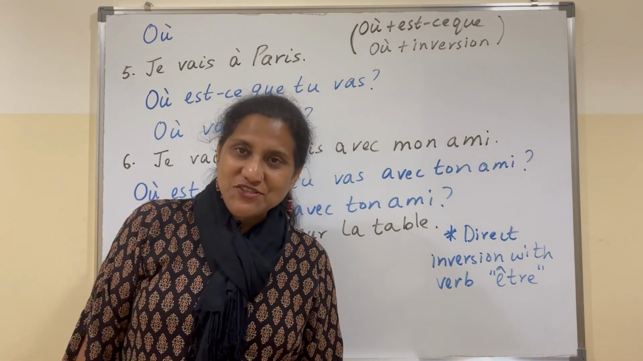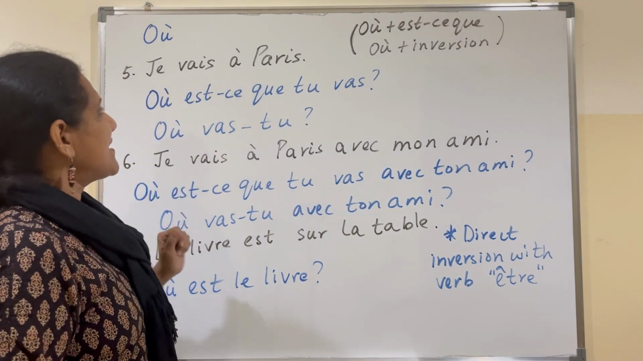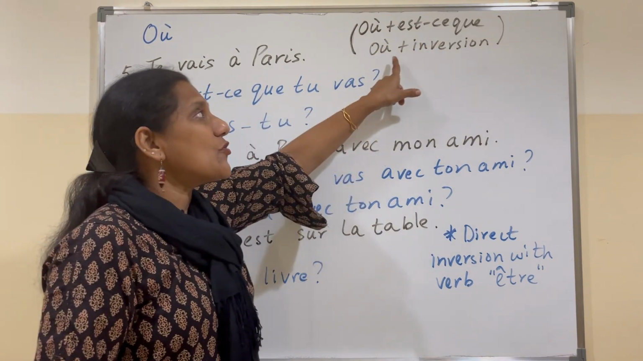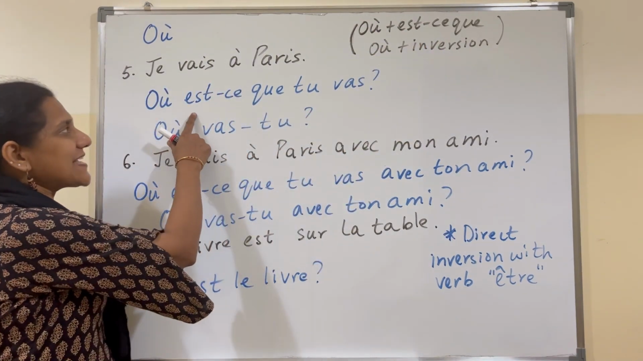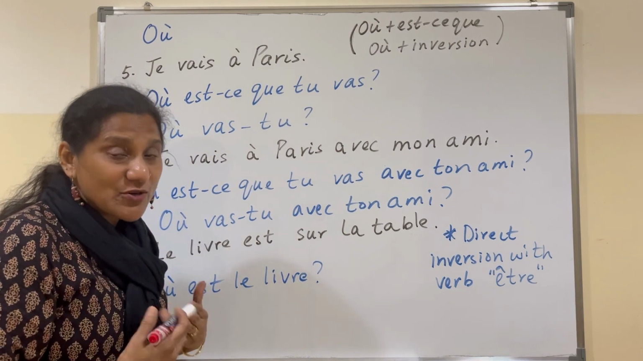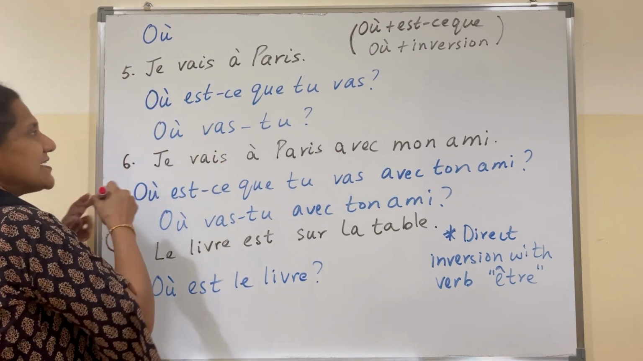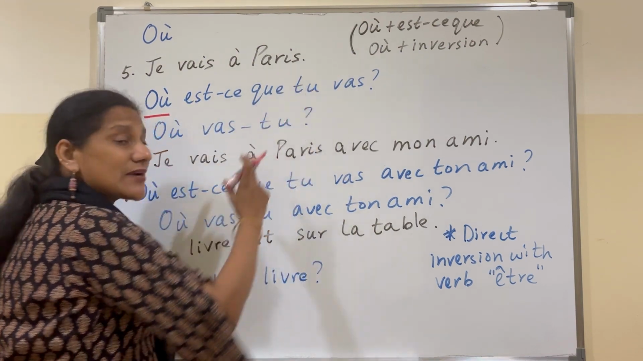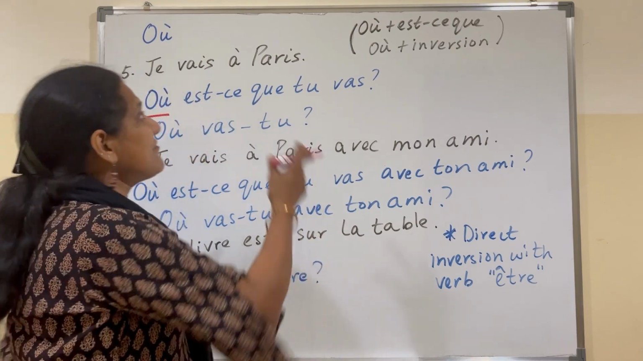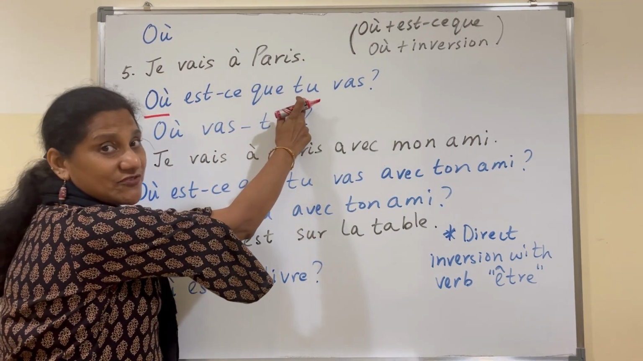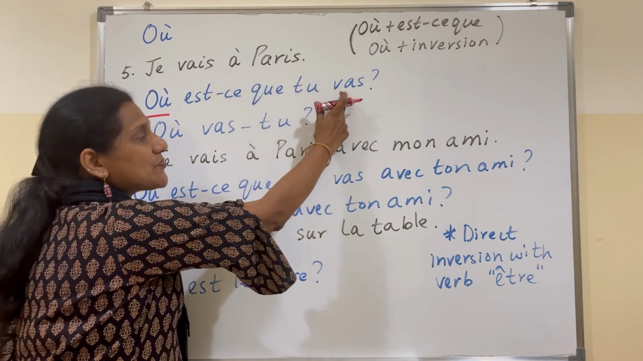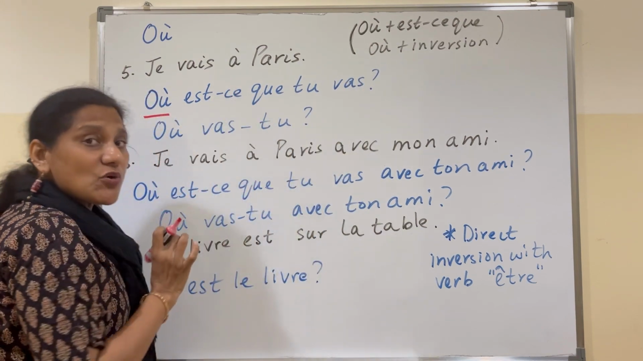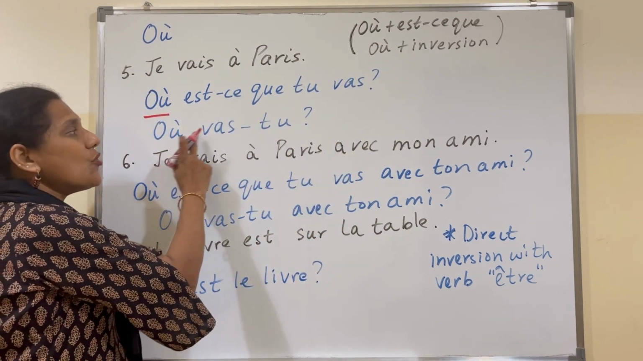Let's see how to frame questions with où. Je vais à Paris. Où est-ce que tu vas? You can use où plus est-ce que or où plus inversion. So here we are using est-ce que. What did we say our rule was? What were the steps? Write out the question format. This is my question format, followed by est-ce que, then write the subject pronoun by changing it. Remember we said if it is je, in the question you change it to tu and you change the corresponding verb. So my question is où est-ce que tu vas? Suppose I don't want to use est-ce que, I can write où vas-tu?